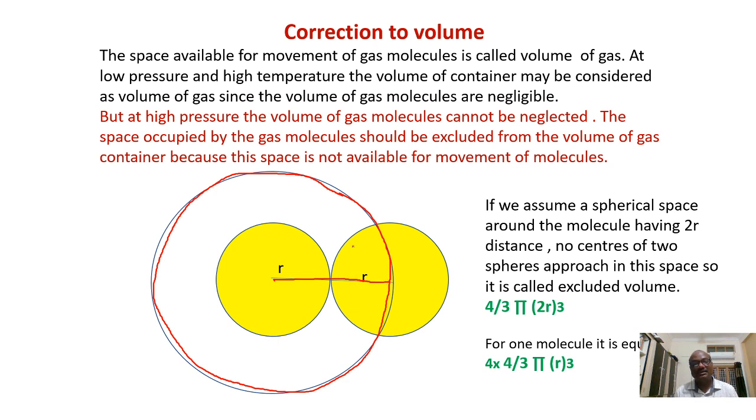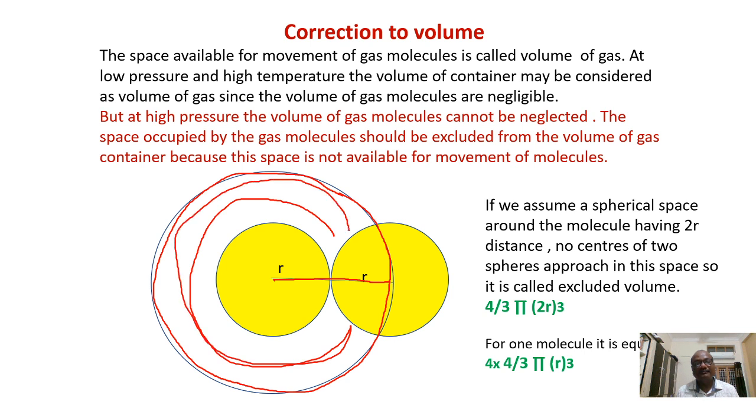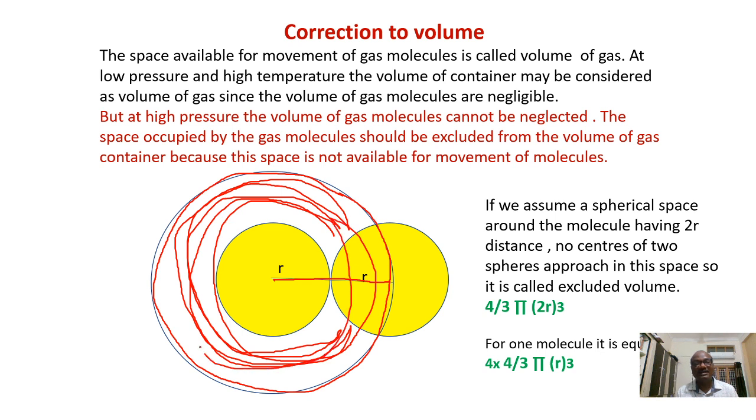In this volume, no other molecule can enter. The center of no other molecule can enter this volume, due to repulsive forces. That's why this volume is called excluded volume. No other molecules will enter into this.